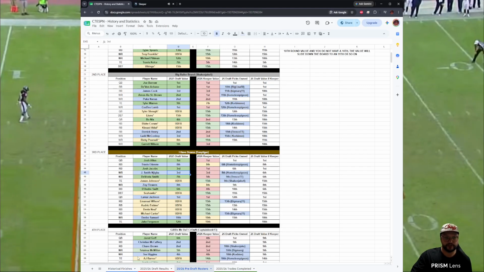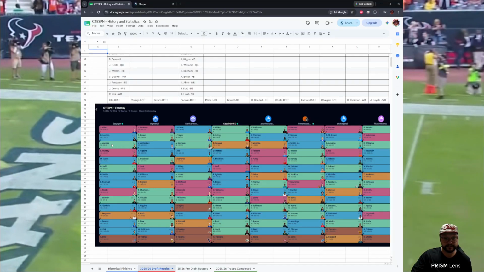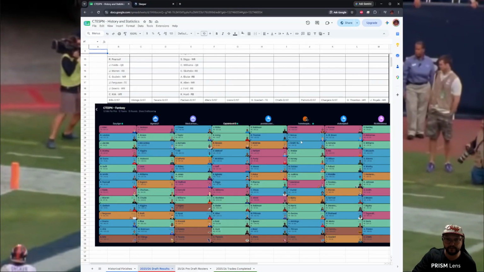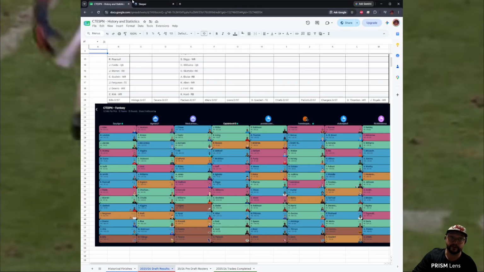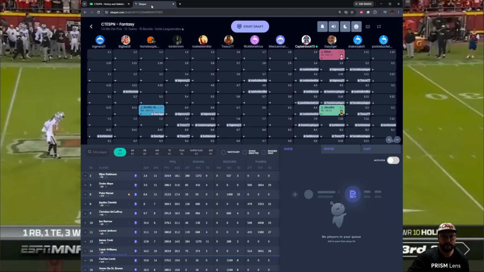The reason Josh Jacobs is going before JSN is because Josh Jacobs was selected at the 3-1. Meanwhile, JSN was selected mid-round of the 3rd. So that's why Josh Jacobs would be slotted in before JSN.